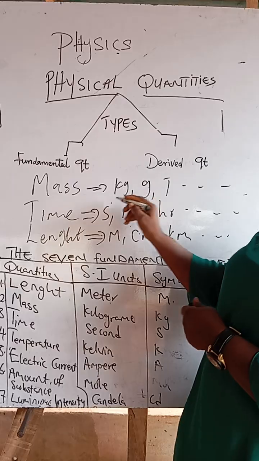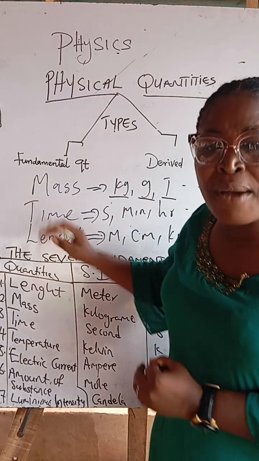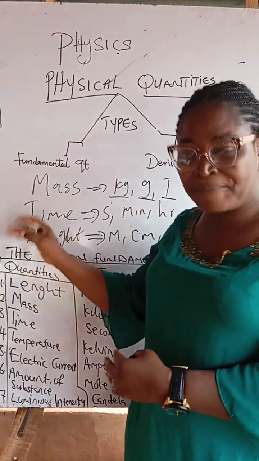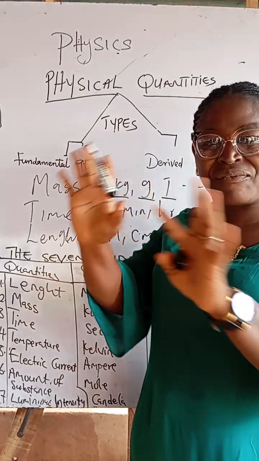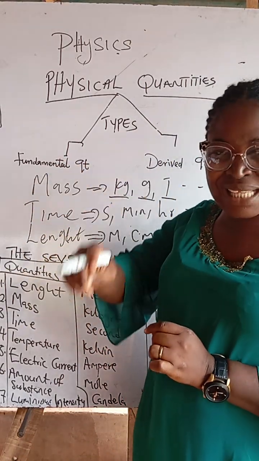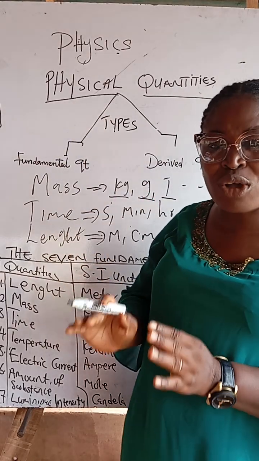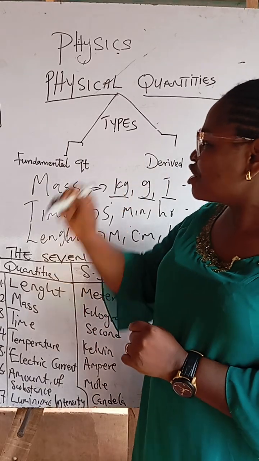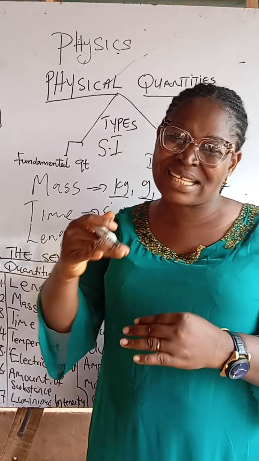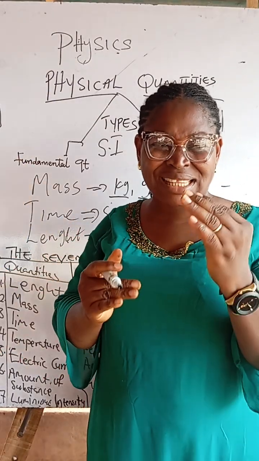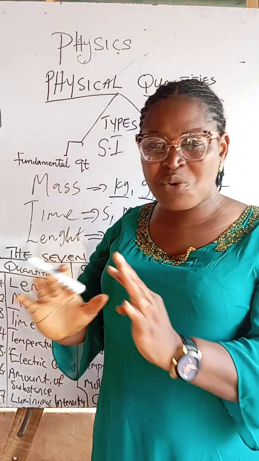In the same manner, the kilogram, the gram, and the ton are all names given to mass. But in physics, which we are in today, there are units we accept. We don't take various units. Those units we accept are the basic of this lesson. Those units we accept are the ones we call the SI units. They are called the Standard International Unit of Measurement, generally accepted in physics. They are the only ones accepted.